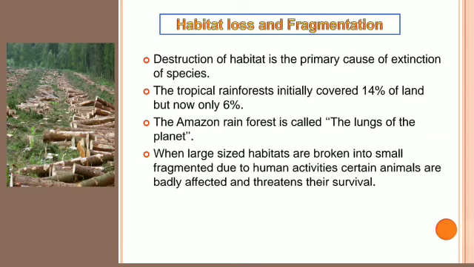Tropical rainforest once covered 14% of land, and now it only comes to 6%. Among all the rainforests, the most important one is the Amazon rainforest, which is called the lungs of the planet. It has been cut down and now covers only 6% of the land area. We call it the lungs of the planet since it provides a large amount of oxygen to us.